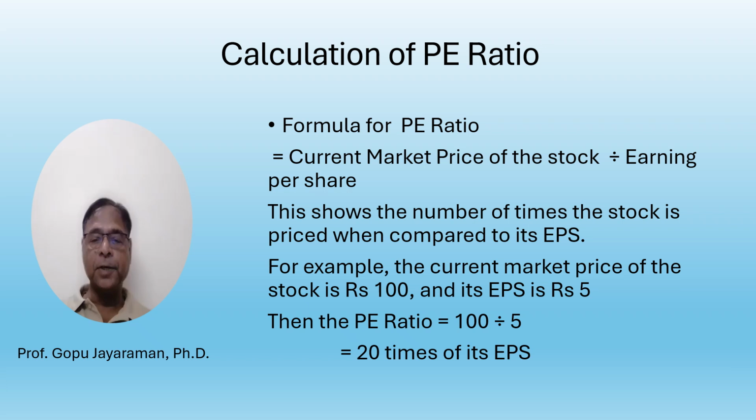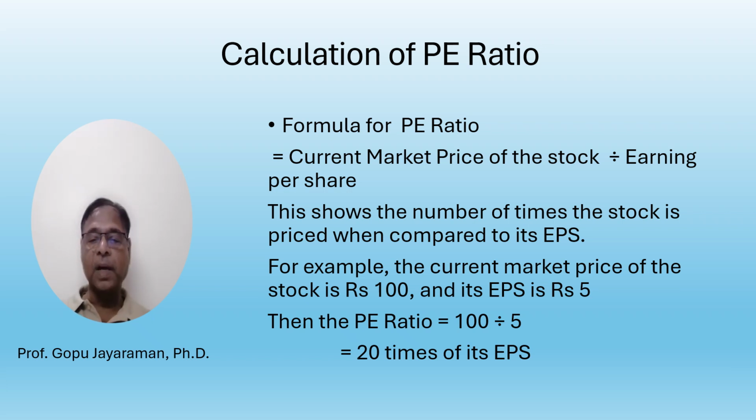So if the PE ratio is very high, then the market price is high. If the PE ratio is less, it means the market price of the stock is less. Therefore, the price earning ratio basically shows you whether the stock is overvalued or undervalued.